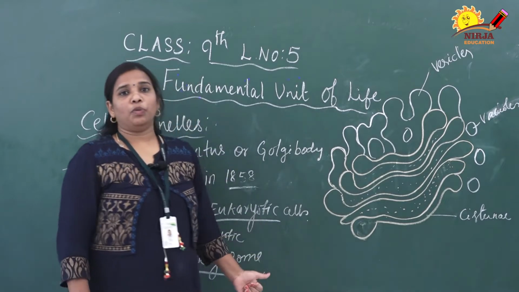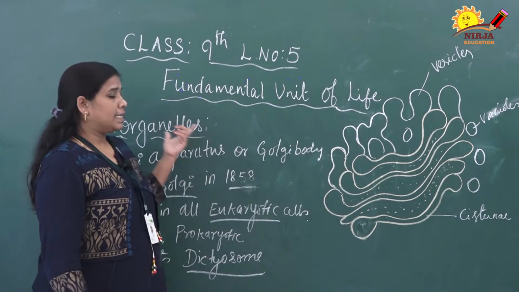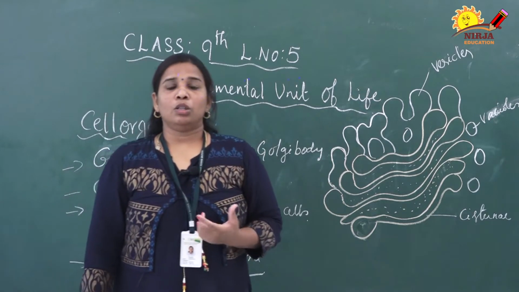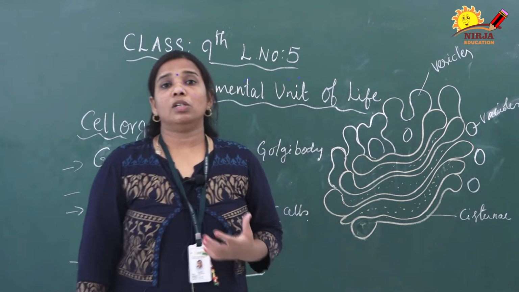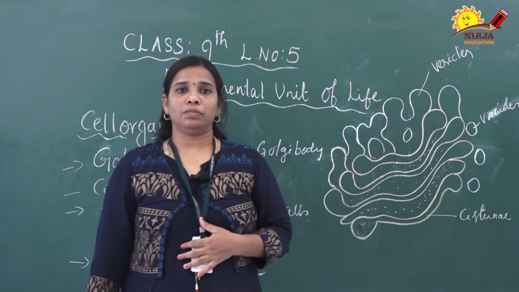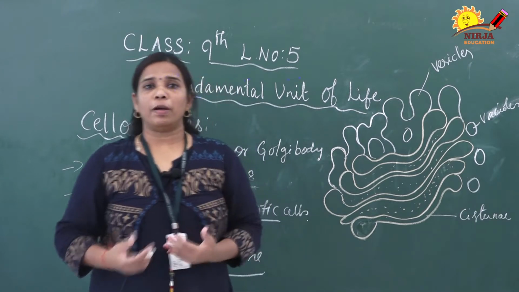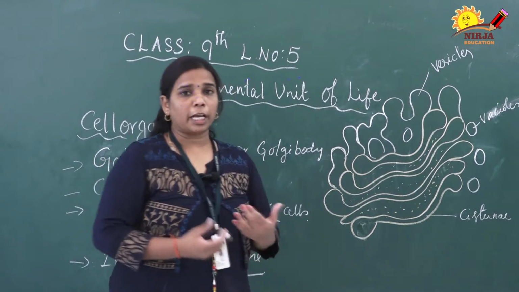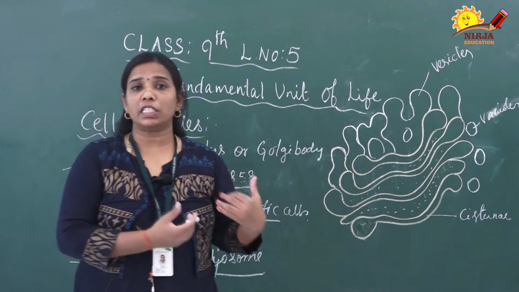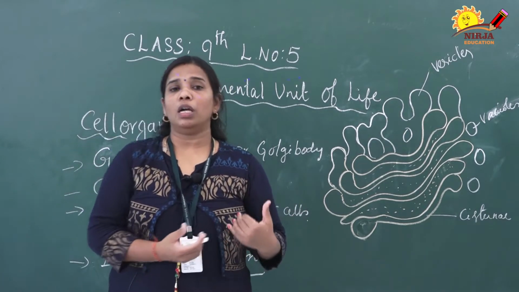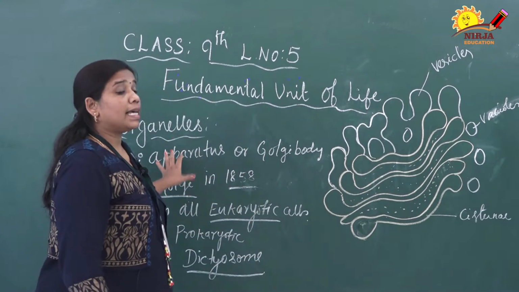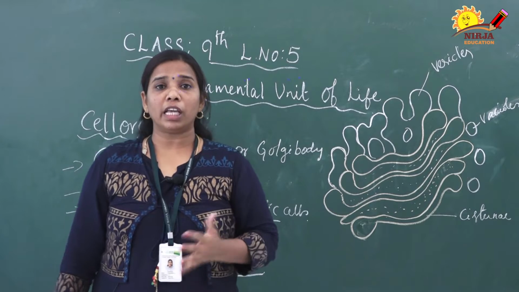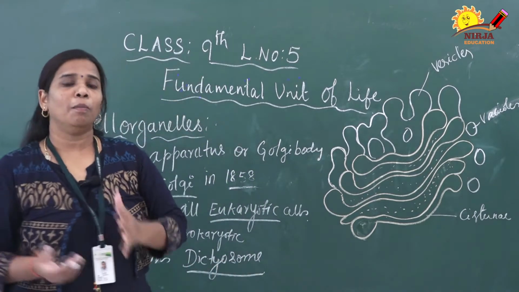In this video, we are going to discuss the cell organelle, the Golgi body. The Golgi body is also called Golgi apparatus. This is formed from endoplasmic reticulum. What is endoplasmic reticulum, and the types of endoplasmic reticulum, we discussed in detail in the previous video. Now, this Golgi apparatus arises from endoplasmic reticulum. So, endoplasmic reticulum only produces Golgi body.